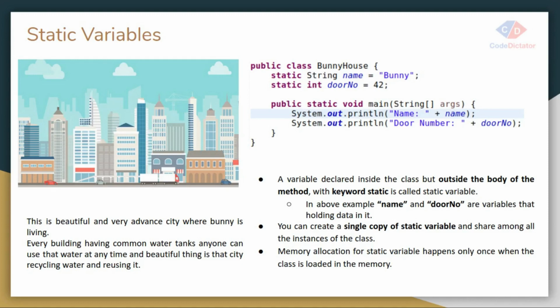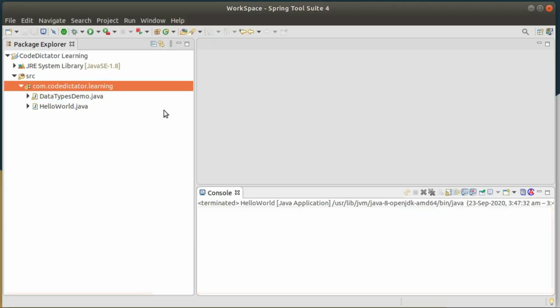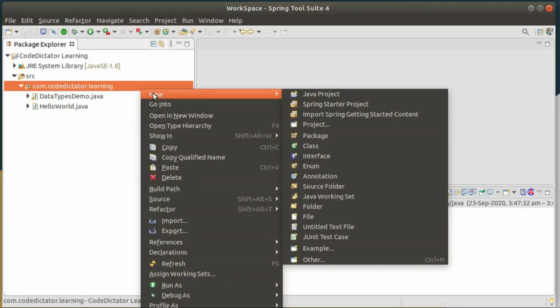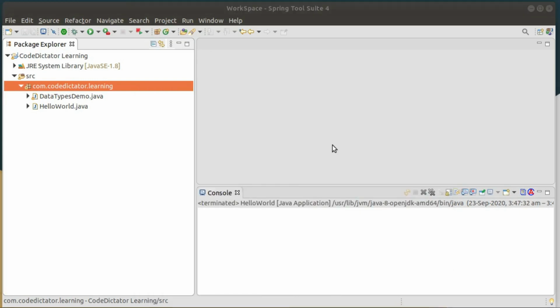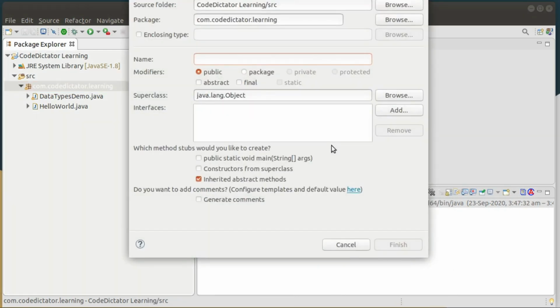Let's take one practical example to understand all these concepts. Here I am going to create a new class. Right click on your package, New, and then Class.